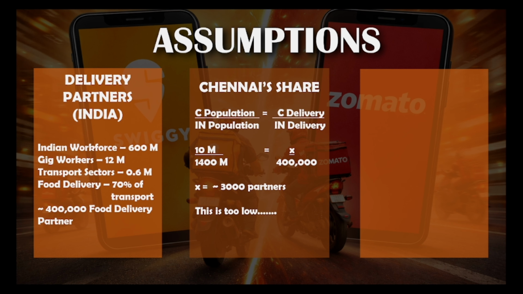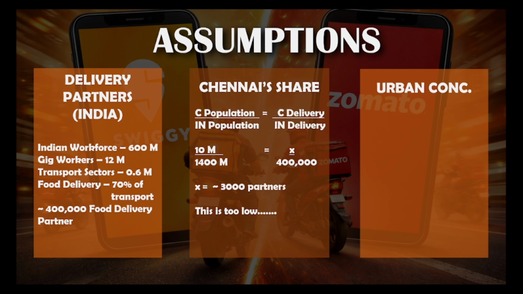This number is too low, and that's because we have made a critical error, which most students will make. So what's that error? We divided Chennai's population by India's total population, which includes hundreds of millions of rural Indians who don't even use food delivery apps at all. Food delivery is heavily concentrated in urban areas, so we need to adjust for different levels of cities and different types of tiers.